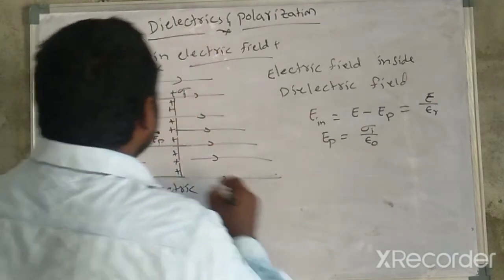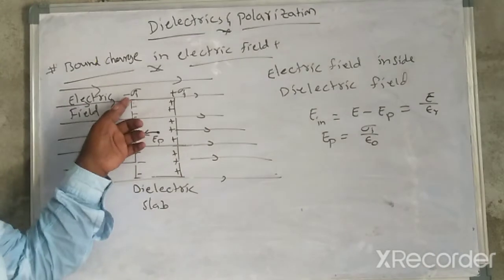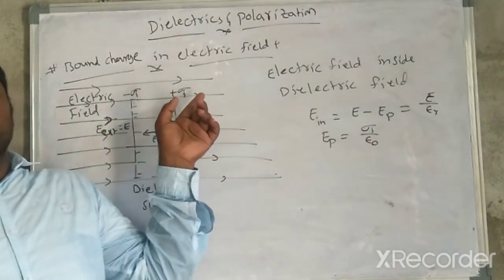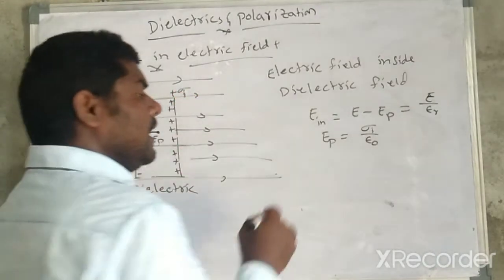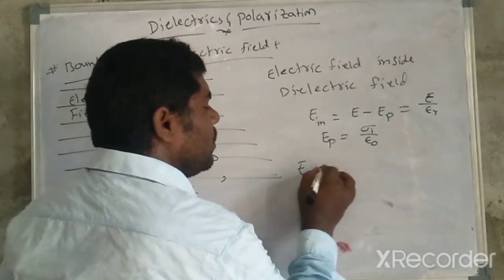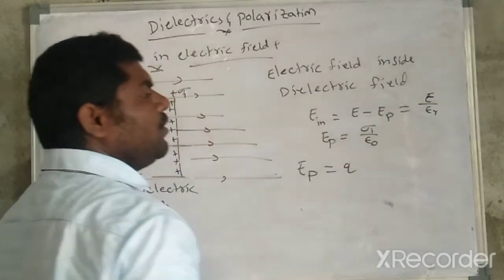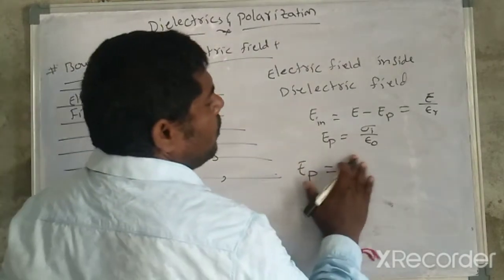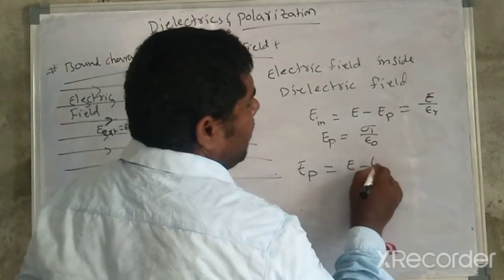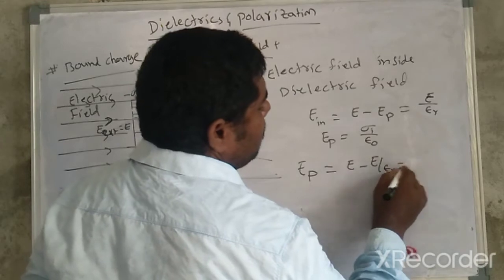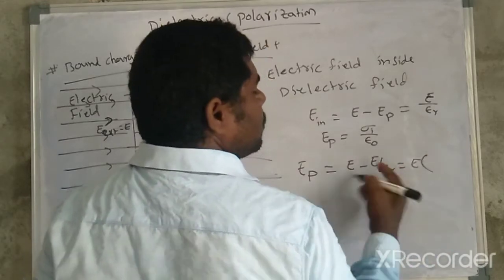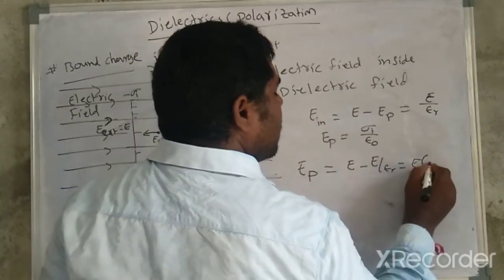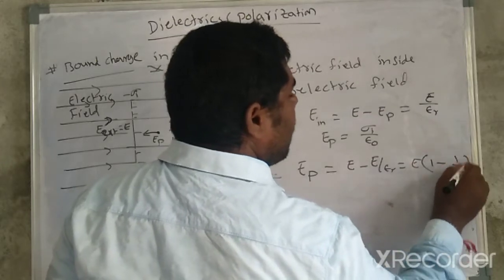This is minus sigma I, this is plus sigma I. Here E_P is equal to E minus E by epsilon r. We take E out common, so E into 1 minus 1 by epsilon r.